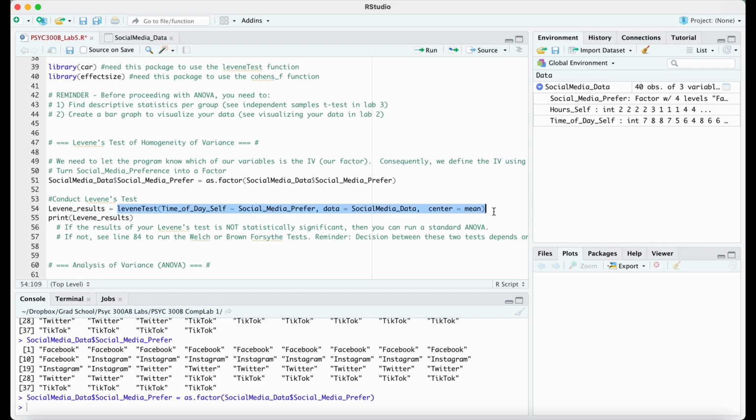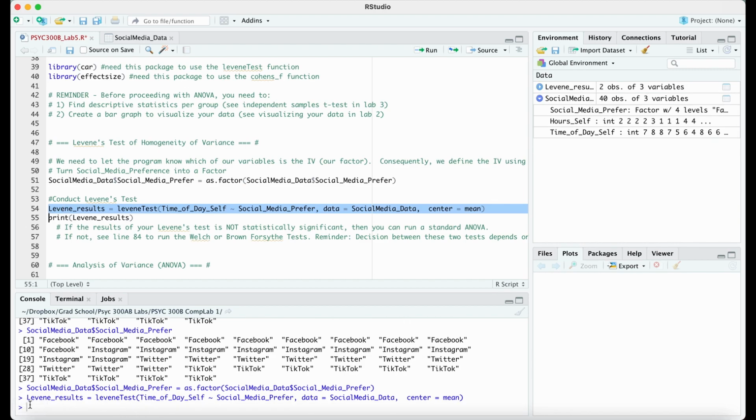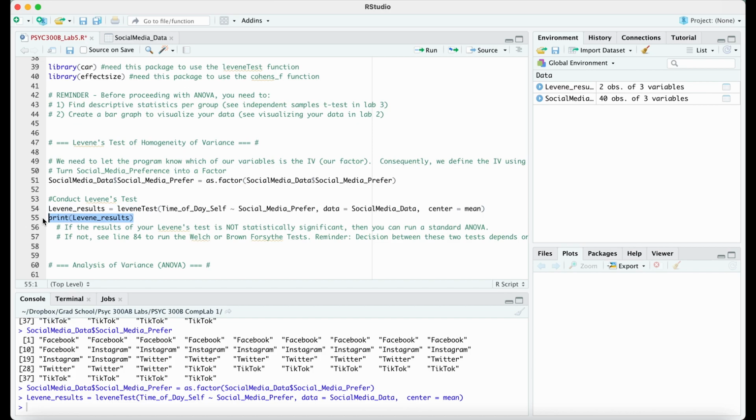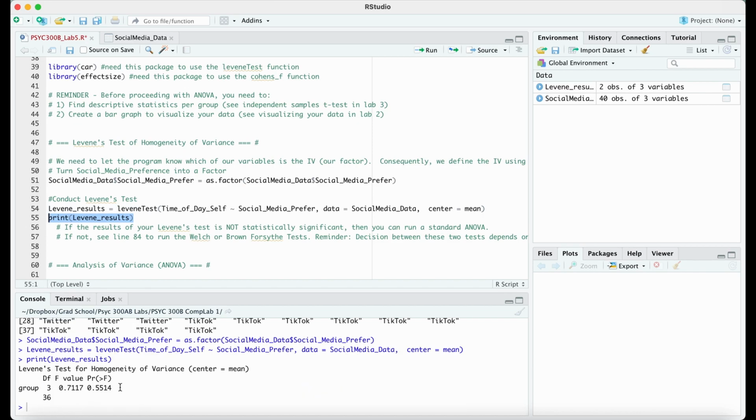So we're going to run this entire Levene's test, and then we're going to put it into a variable called Levene results. So when I run this, we're not going to actually see anything come up yet. So we have no results yet, but they're all in here. We have our results in here, and you can see even the p-value and so on. But instead of looking in that, we're going to just print it out. So if we print it out, it's going to come down into our console and then give us what we're looking for. So we have our degrees of freedom, so 3 and 36. We have our F value, and then we have our P value here. Now, with the Levene's test, we're only looking at the P value at this point. So this P value is 0.55, which means it's not significant.